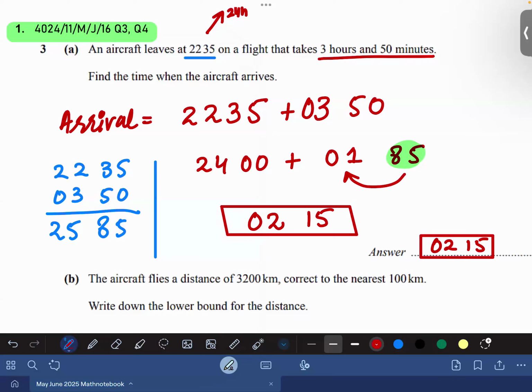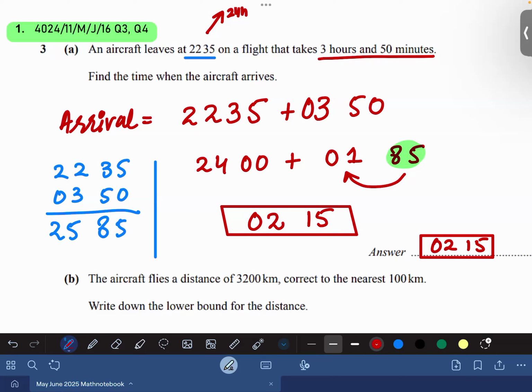If you have any mental method, you can also do it mentally, okay. Now see how this question can be done mentally. 22:35 plus 3 hours first, so that would be 23:35, and then 00:35. Agree. Then 1:35. Now 1:35 plus 50 minutes would be 2 hours and 15 minutes.